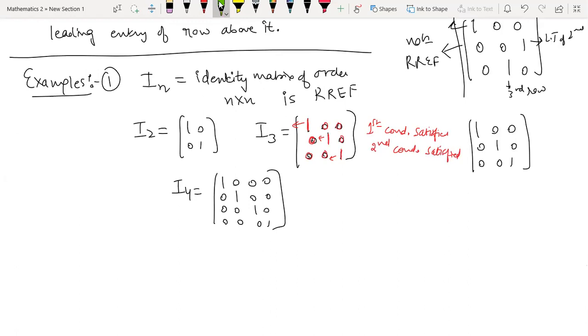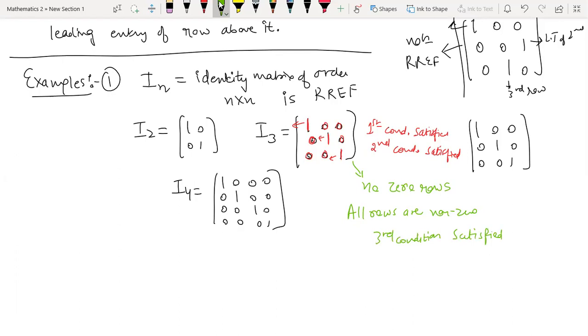What is the third condition? The third condition says all zero rows should occur below the non-zero rows. If there is a row containing all zeros, then it should appear below. As there is no zero row here, all rows are totally non-zero, there is no need to look at the third condition. It is trivially satisfied by default, because there is no zero row present.